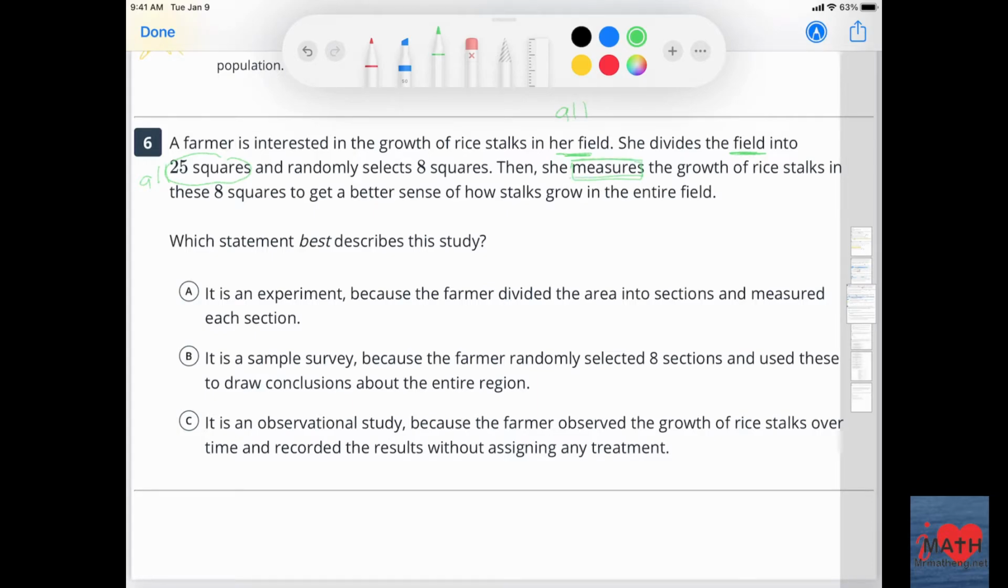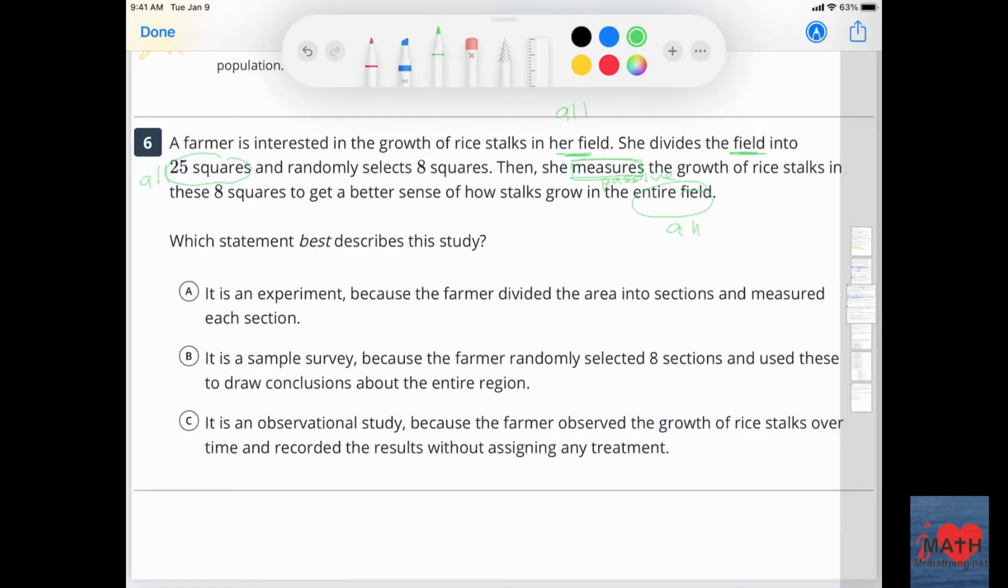I'm just going to write the word passive. Not really doing much. You're not placing them in groups, you're not setting them aside, you're not giving certain fertilizers. Measure the growth of rice stalks in these 8 squares to get a better sense of how stalks grow in the entire field. Again, all. So part to all. Which statement best describes this study?